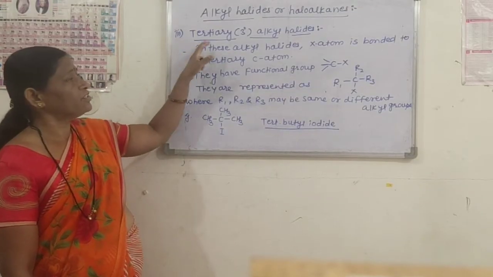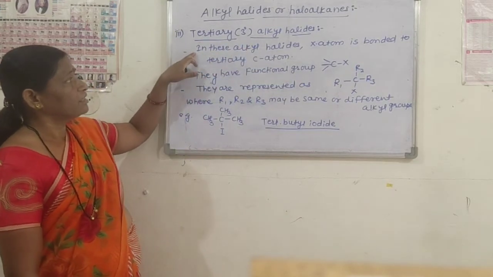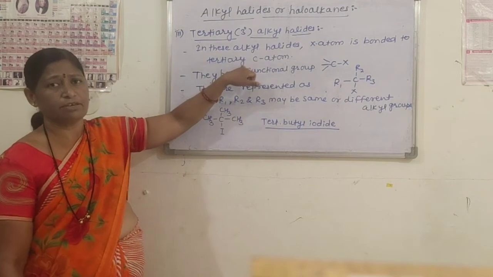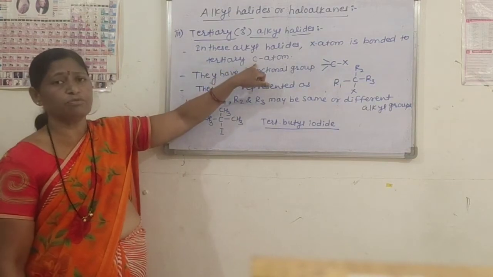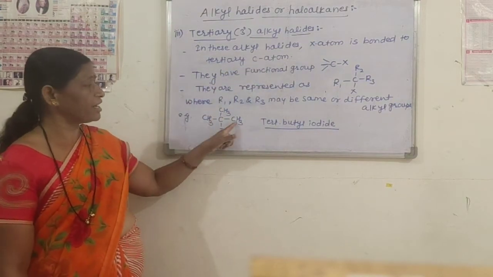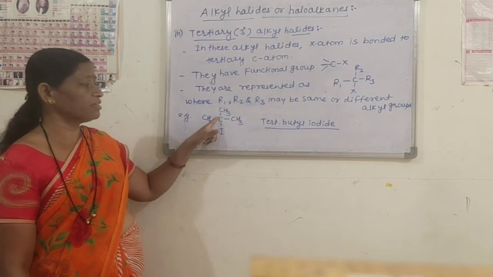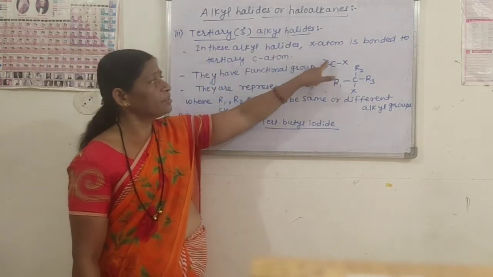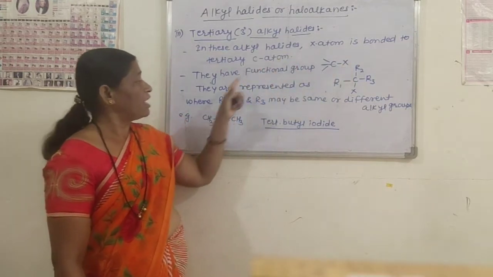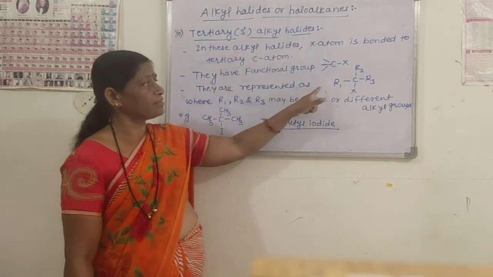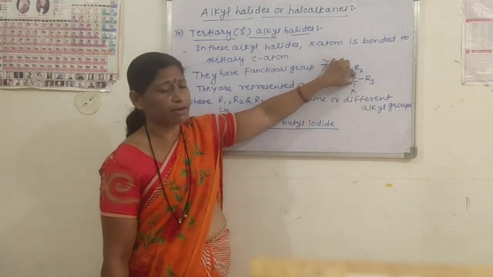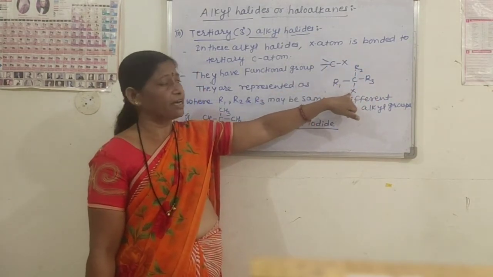Third is tertiary alkyl halides. In these alkyl halides, the halogen atom is bonded to tertiary carbon atom. Means the carbon atom which is bonded to 3 other carbon atoms is called tertiary carbon atom. They have the functional group triple dash X, and they are represented as R1, R2 and R3 attached to the carbon, and to this carbon atom our halogen atom is attached.